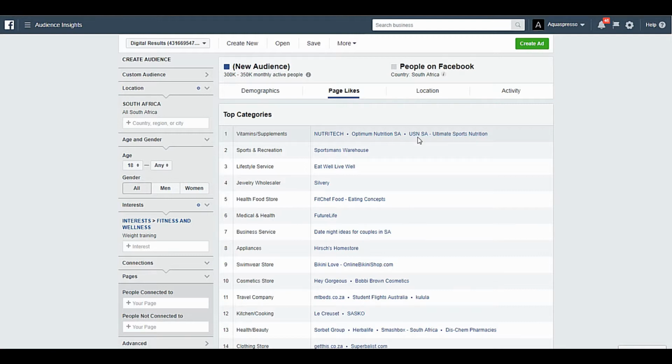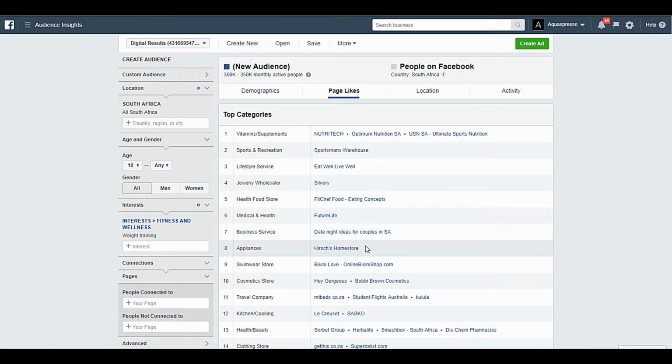So if anyone's not in the industry, these are typically brands of sports supplements used for weight training. So all these are really accurate, and it's a good fit. But you'll see as we go deeper, let's go down step by step. Sportsman's Warehouse again could be an accurate fit because someone that likes sports probably does frequent Sportsman's Warehouse. But then we see things like this, Hirsch's Home Store.